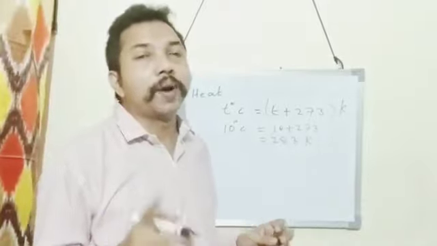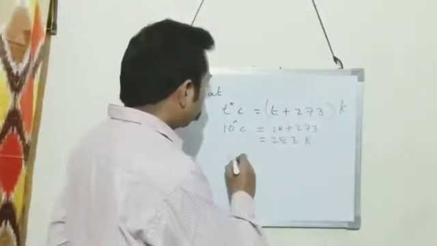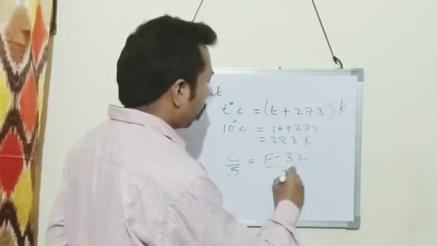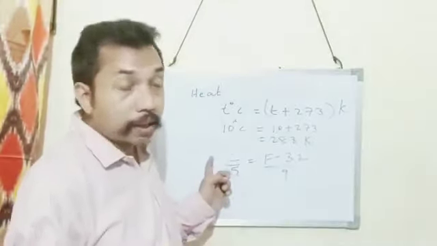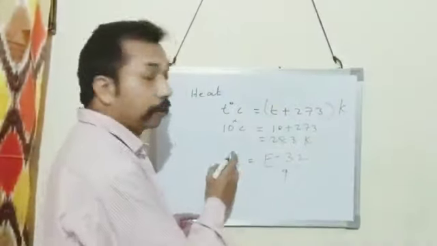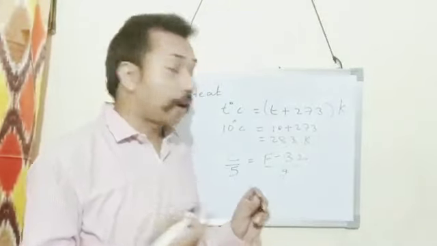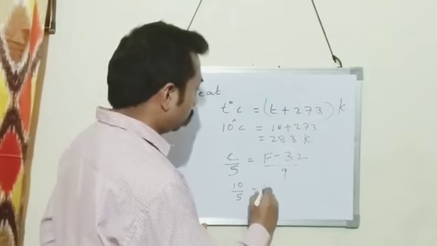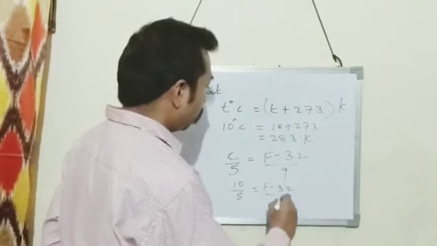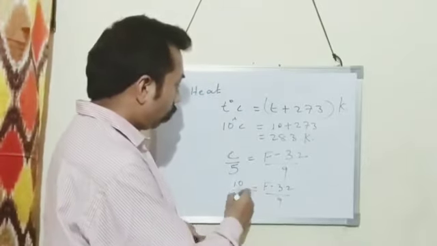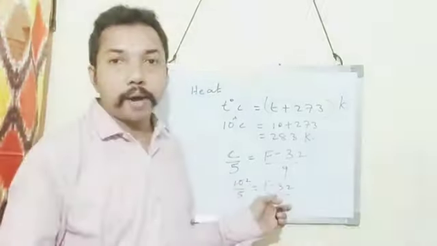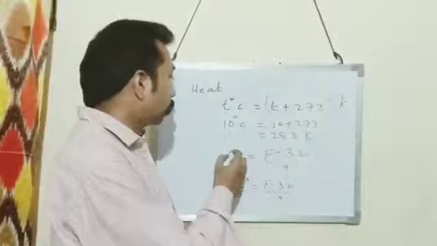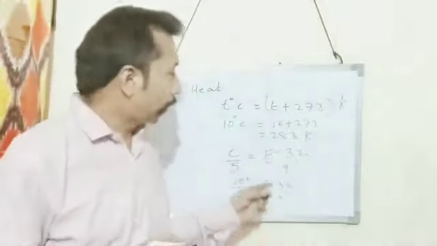For converting Celsius into Fahrenheit, there is a formula: C upon 5 is equal to F minus 32 upon 9. Suppose you want to convert 10 degrees Celsius into Fahrenheit. Where C is written, you write 10. So 10 upon 5 is equal to F minus 32 upon 9. Then solve further and you will get the corresponding Fahrenheit temperature. This way you can convert Celsius into Fahrenheit.